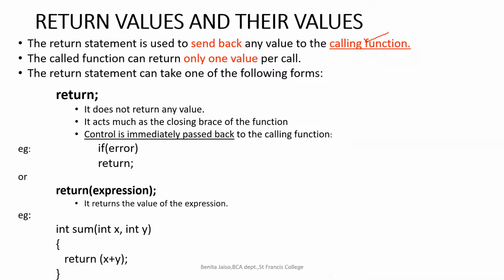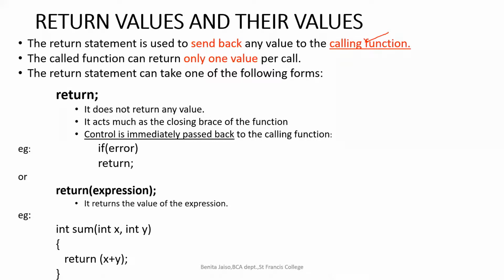So when we are returning, we will be able to return only one value. If you are calling one function, you will be returning only one value. So you have to write the program in such a way that the function will be returning only one value. The return statement can be of any type. Here, return does not return any value.